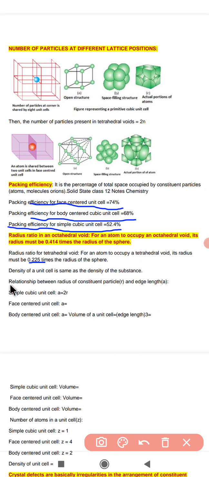Now the next part we have is the relationship between the radius of constituent particles and the edge length. In this case, what we know is that for a simple unit cell a equals 2r, and for face centered a equals 2√2 r, and for body centered the relation involves the volume of the unit cell, that is the edge length cubed. This is how the calculation is done.